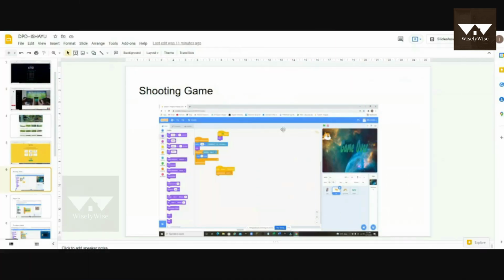Yeah, so this was the game we created where characters would be coming out from the right side to the left, and you have to shoot them out, or else if they cross until here then you lose.